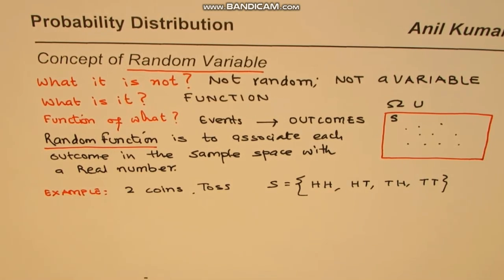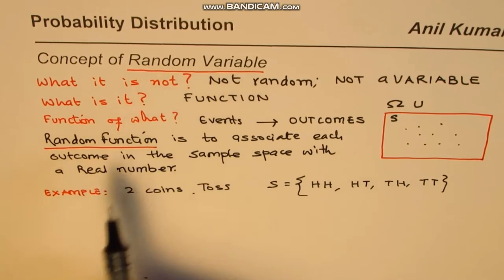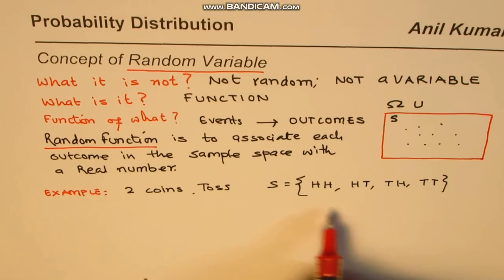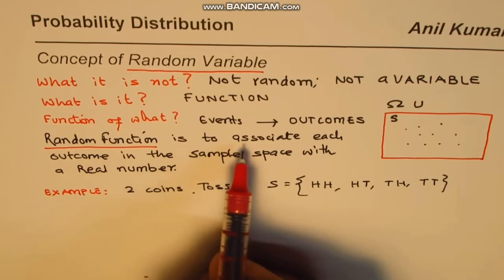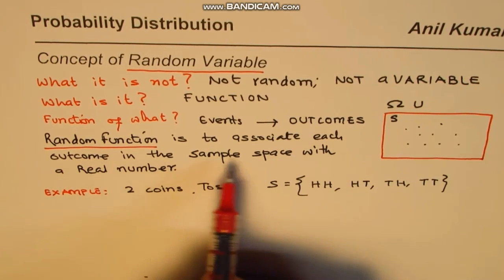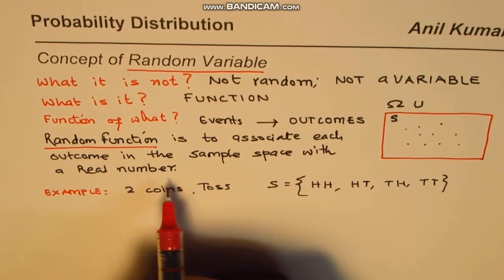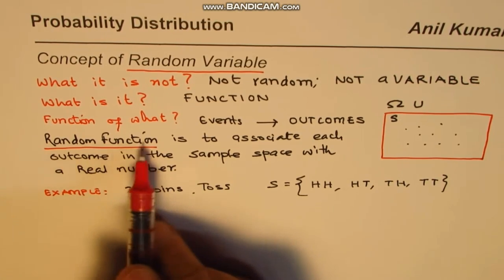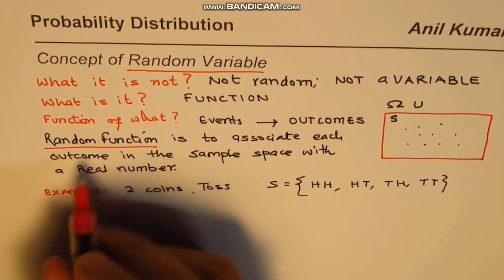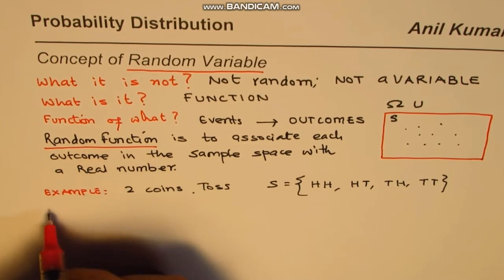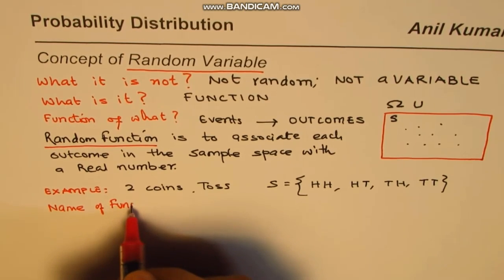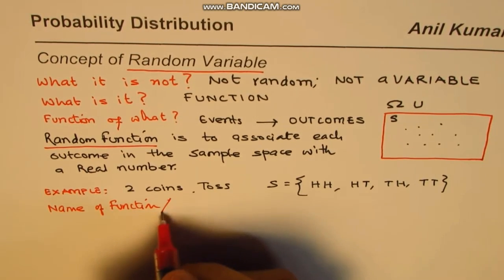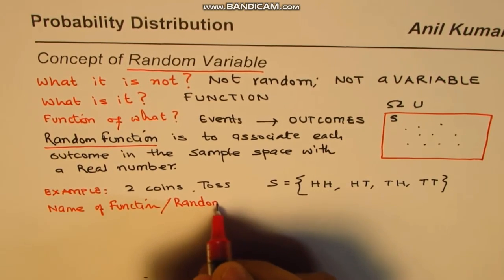Now how do we define a random variable or function in this case? Let's define a random variable for the count of an outcome. As I said, a random function associates each outcome in the sample space with a real number. So first, we designate the name of the function. We write the name of the function, or the name of the random variable, as a capital letter. We'll keep these terms going.